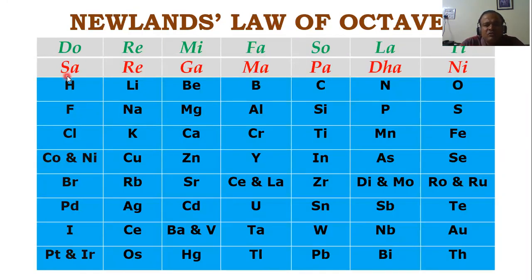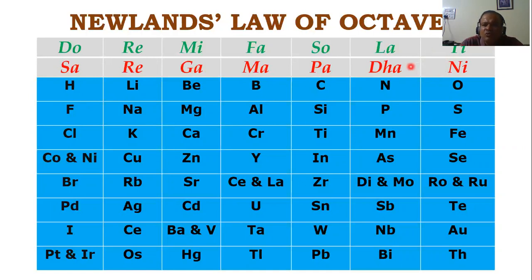So what is the first swar? Sa, 1, 2 is re, 3 is ga, 4 is ma, pa 5, dha 6, ni 7, and after that you say sa re ga ma pa dha ni sa.